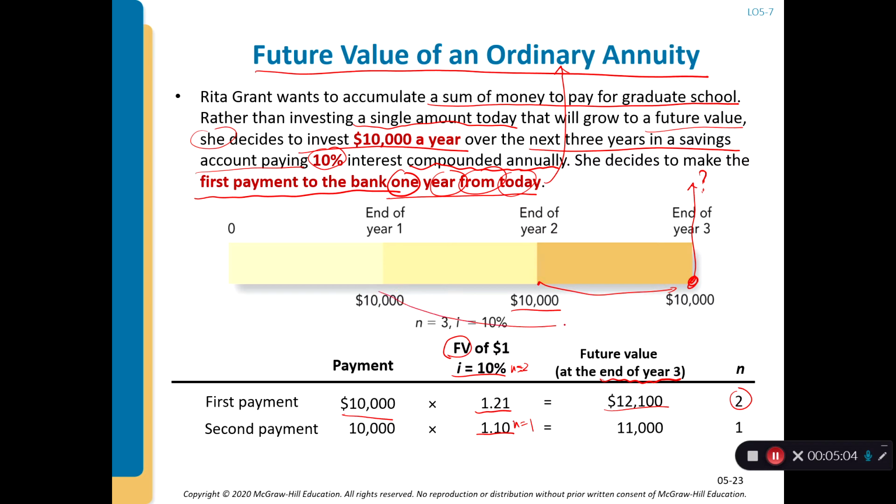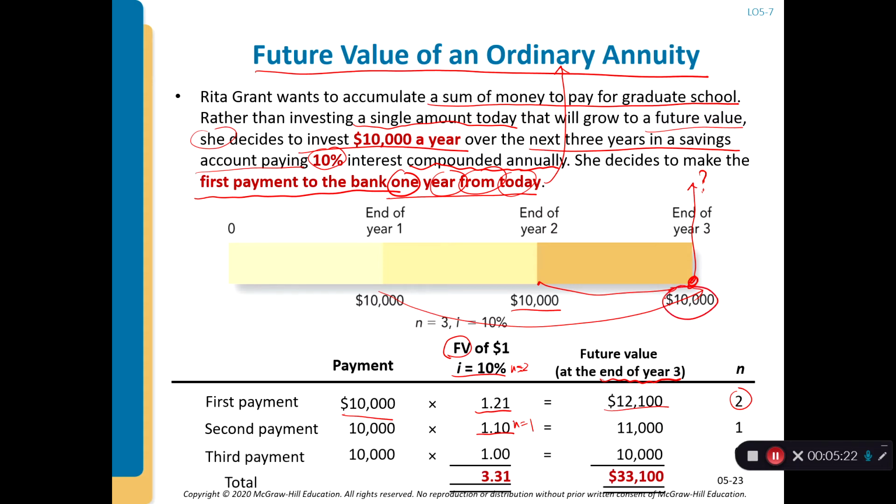If you find that in the table, the factor is 1.1, so the future value at the end of the third year is $11,000. The last payment falls right at the end of the third year, so the future value is multiplied by a factor of only 1. Adding these up, the factors total 3.31, and the amounts total $33,100. So the future value of an ordinary annuity of $1 at 10% for 3 periods is 3.31.